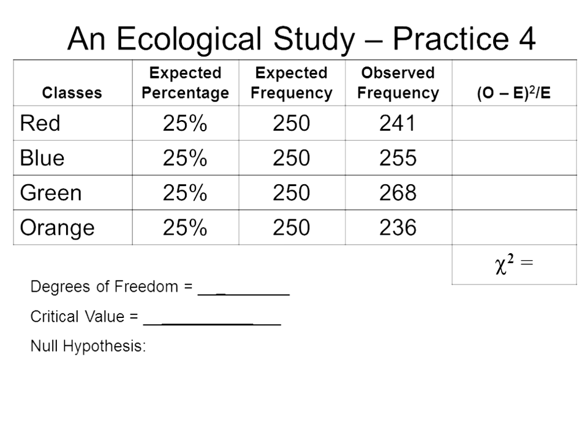Here's your last example, and in this example, ignore the title. This is actually practice number 4 on your handout, where you conduct a survey on 1,000 individuals to look at their color preference. So this is color preference and not ecology anymore. And we asked them if they prefer red, blue, green, or orange. In this case, you're given an expected percentage. That comes up sometimes, so I wanted to throw that in there.